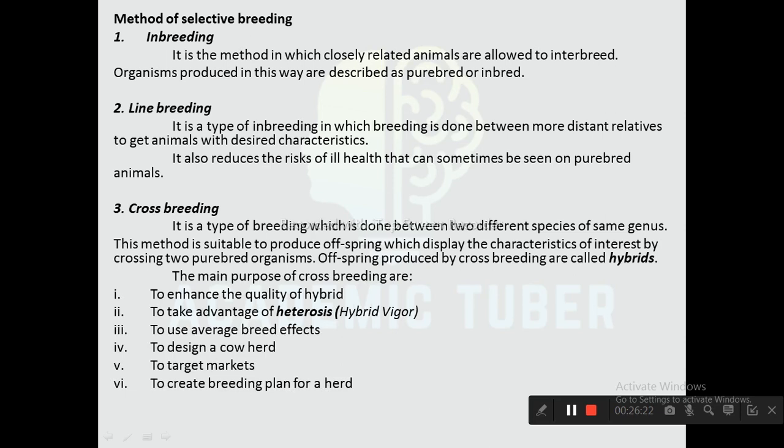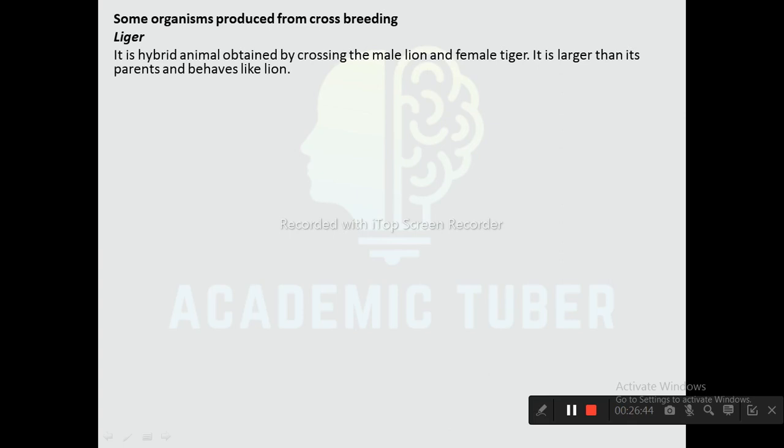The main purposes of crossbreeding are to enhance the quality of the hybrid, to take advantage of heterosis or hybrid vigor, to use average breed effect, to design a cow herd, to target markets, to create breeding plans for a herd, etc.